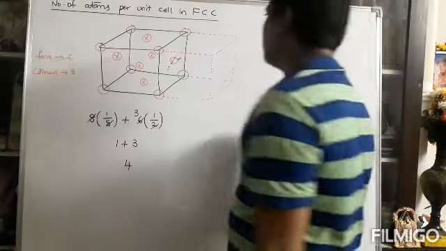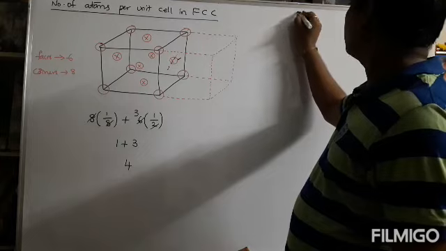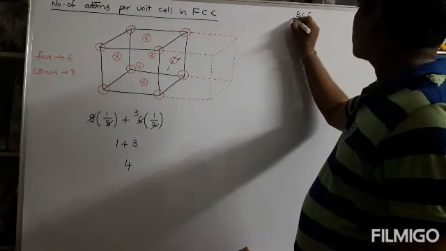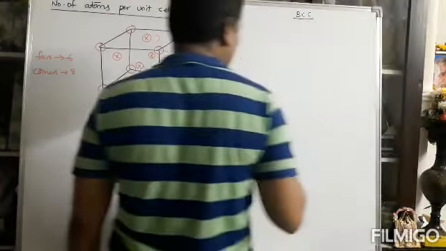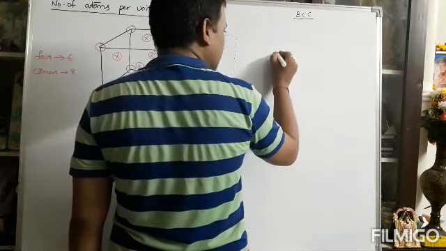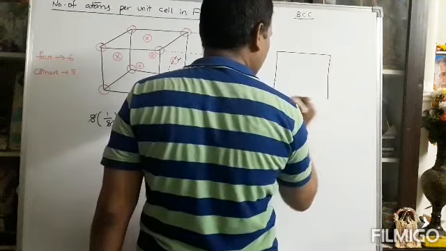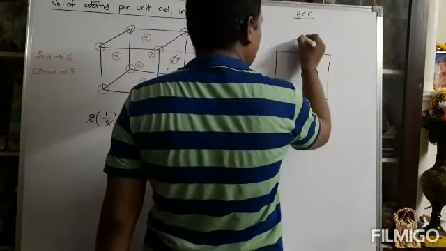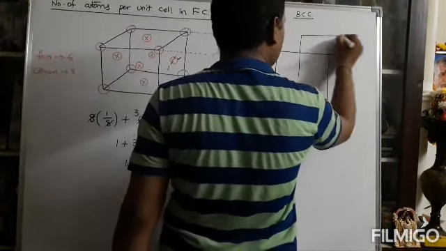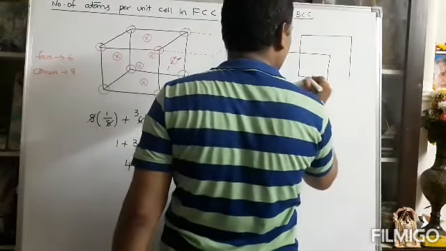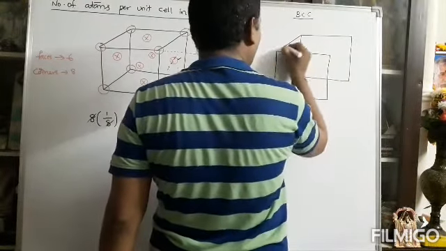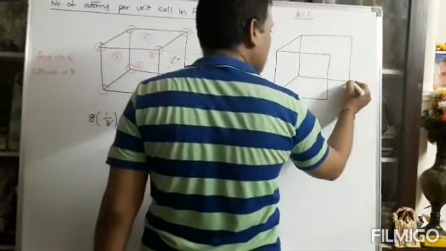In a similar way, consider the BCC, body centered cubic structure. What is a body centered cubic structure? First of all, it is a simple cubic structure. A simple cubic is a unit cell where the corners are occupied by lattice points.